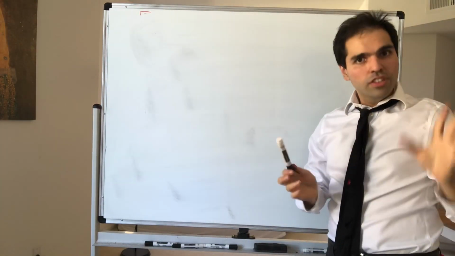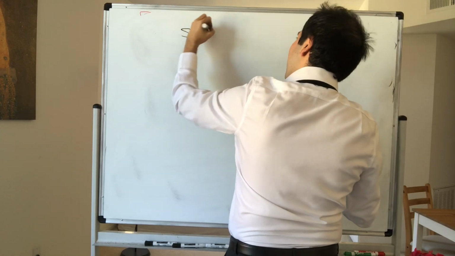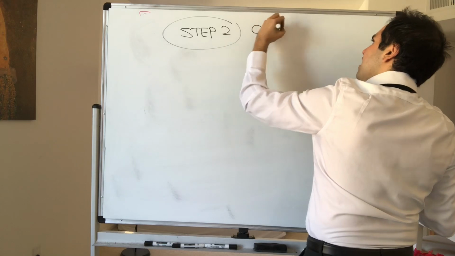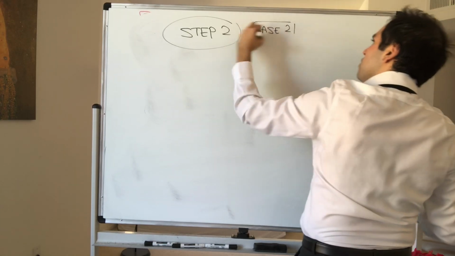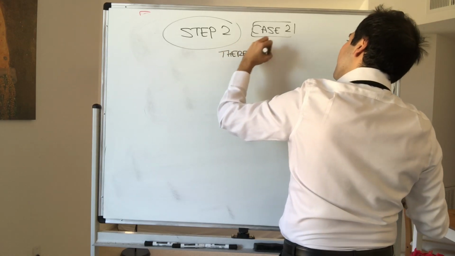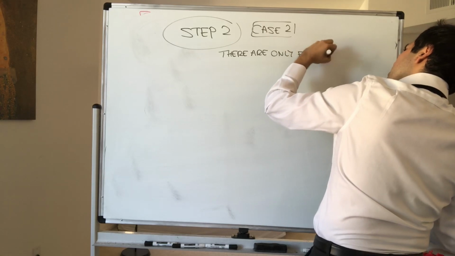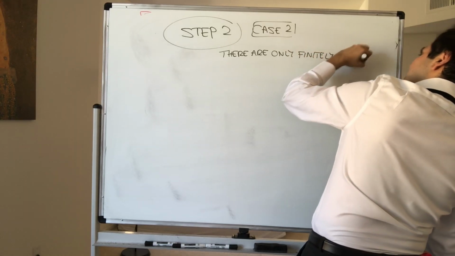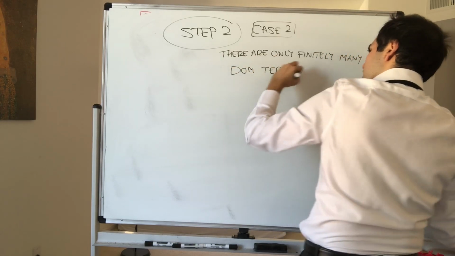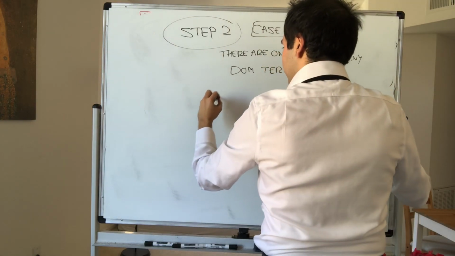Okay, and now let's consider the interesting case, namely where there are only finitely many dominant terms. And in particular, what this is saying, there are only finitely many peaks, if you'd like.